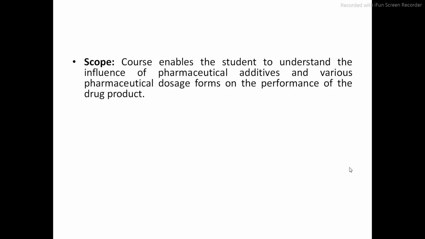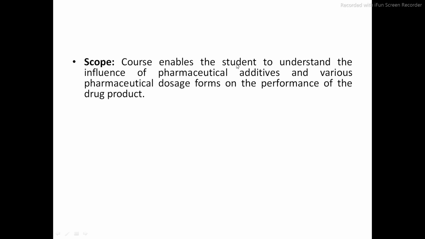So before starting with the first topic, that is pre-formulation, first we will go with the scope and objective of this subject, that is industrial pharmacy. So let us see the scope of this subject. Once we study industrial pharmacy, what will be the scope of this subject, and what will be the main objective after completing the syllabus? So first let us see the scope.